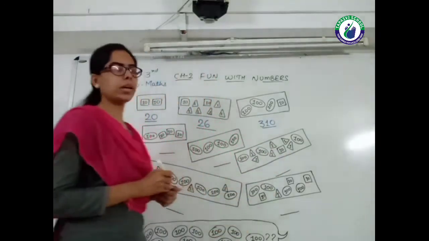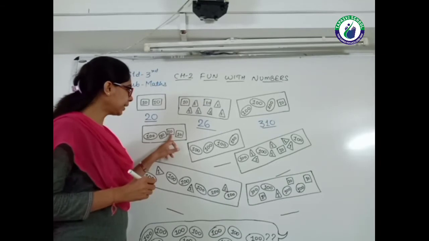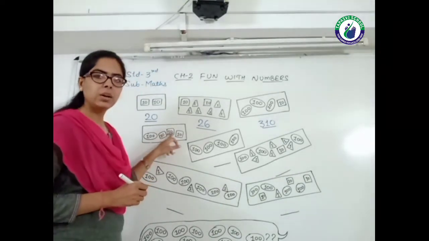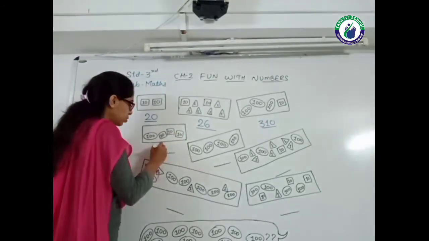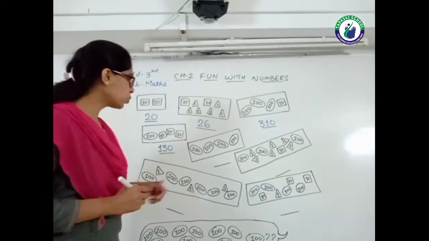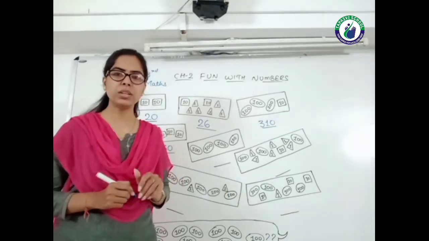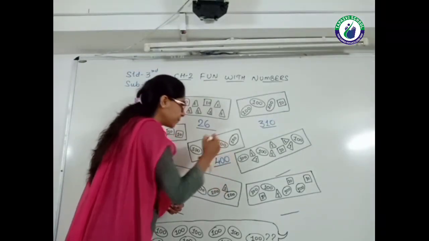The next one, 100, 10, 10, 10 and 10. So 100 plus 110, 120 and 130. So I write 130. The next one, 100, 100, 100 and 100. This is 4 times. So this is just 400.